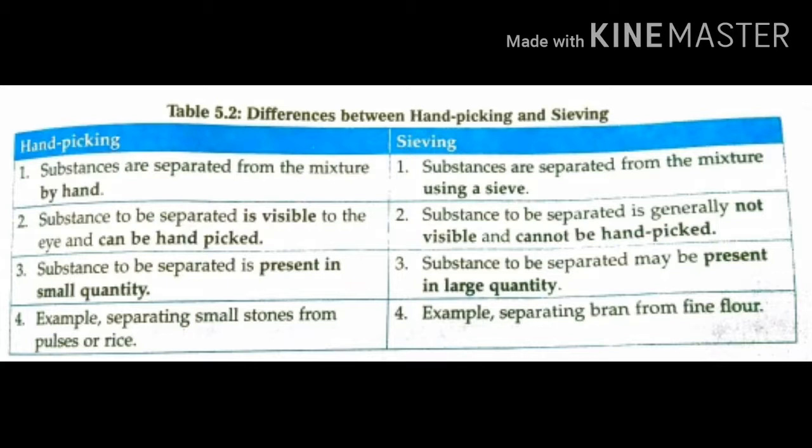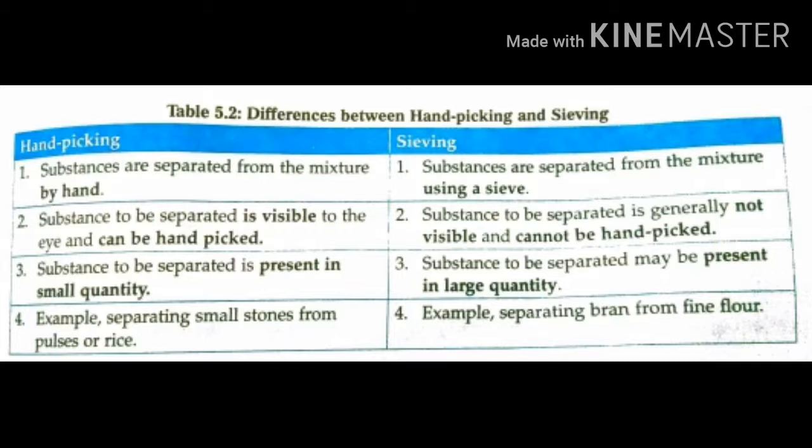So we cannot use hand picking to separate these substances; we use a sieve because the particles are very small and not visible to our eyes.